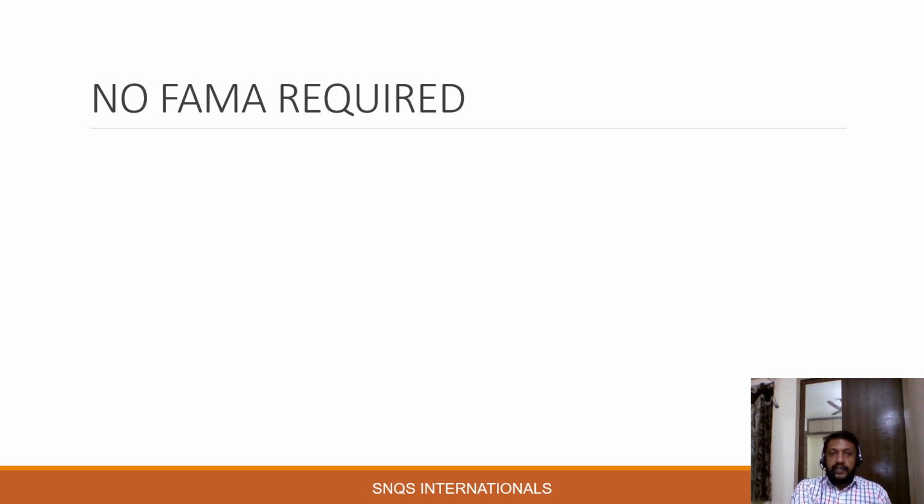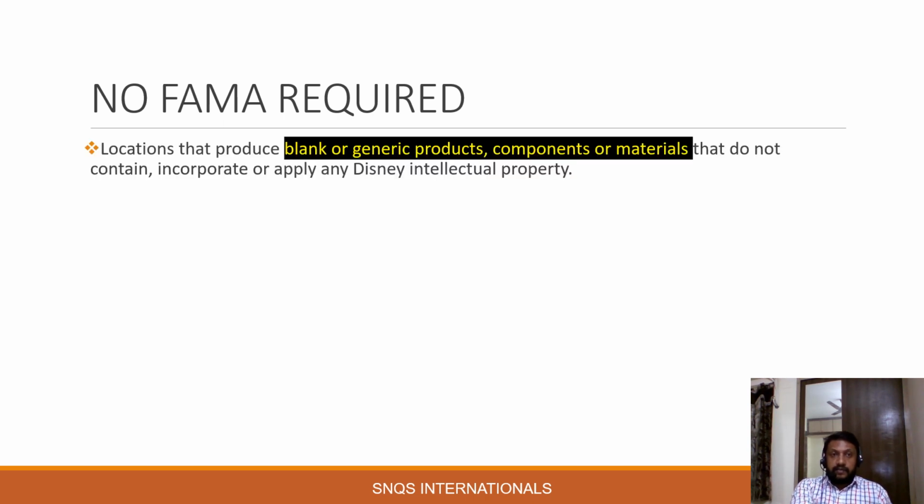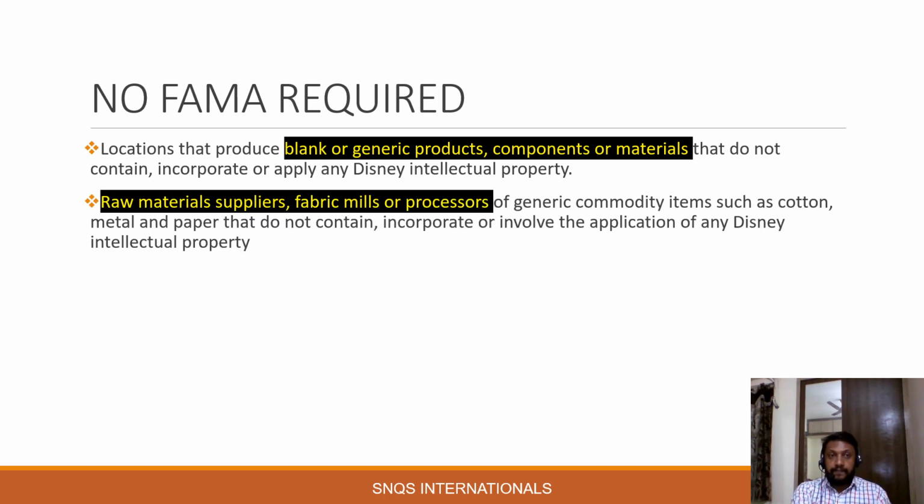So there are cases where farmer is not required. So let's see what the cases are. Production: producing blank or generic products, components or material that do not contain, incorporate or apply any Disney intellectual property. If the Disney intellectual property is absent in that particular material, then farmer is not required.